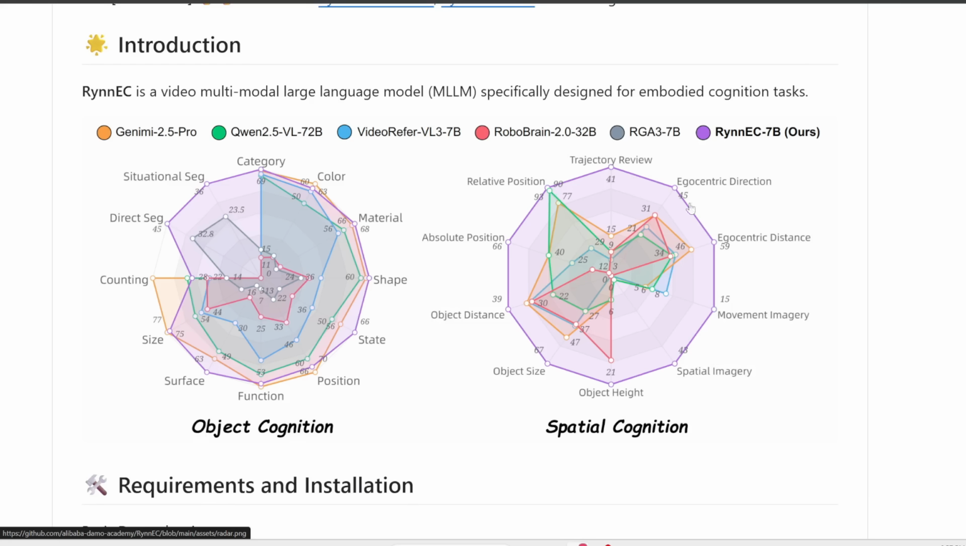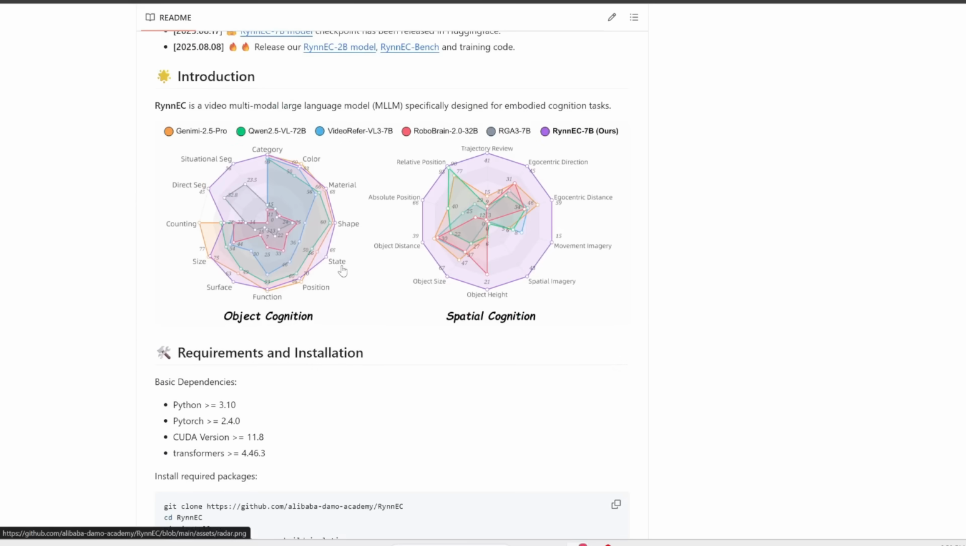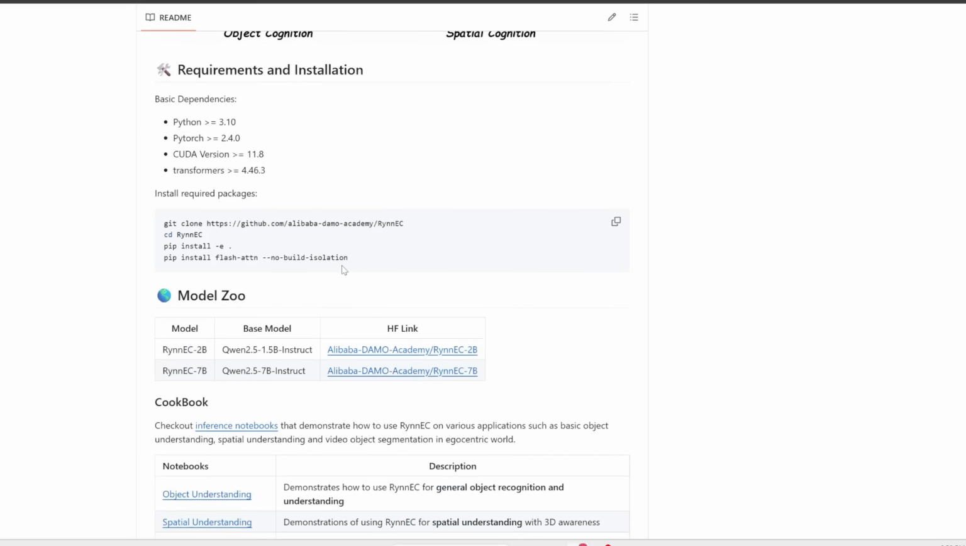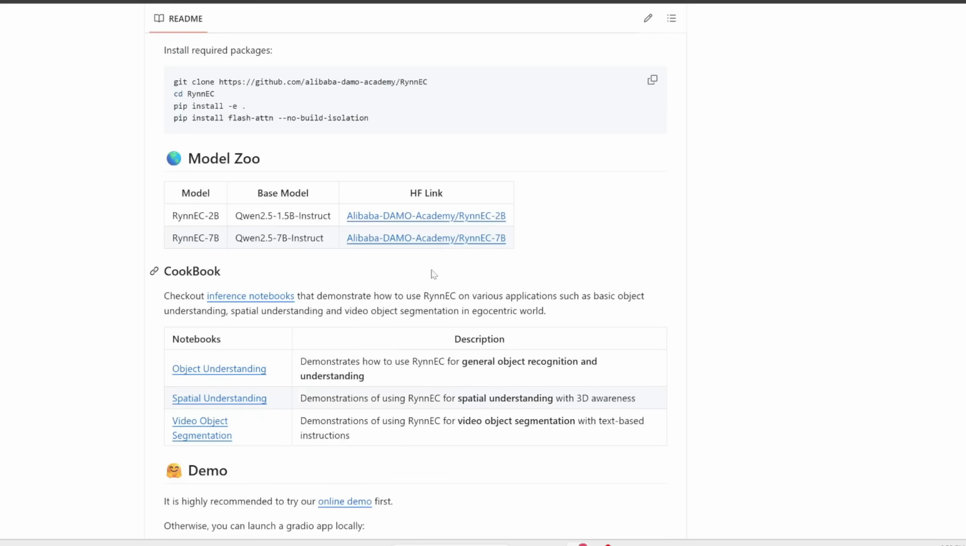It's especially impressive in the spatial understanding of everything in the scene, including the object height, size, position, etc. Anyways, the nice thing is, since this is from Alibaba, they've actually open sourced everything already. So down here, it contains all the instructions on how to download this and run it locally on your computer.